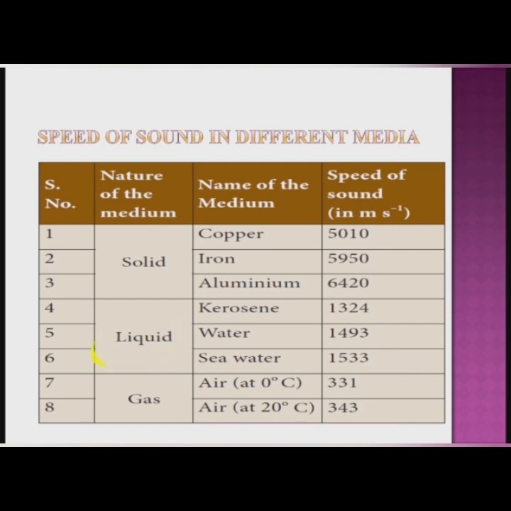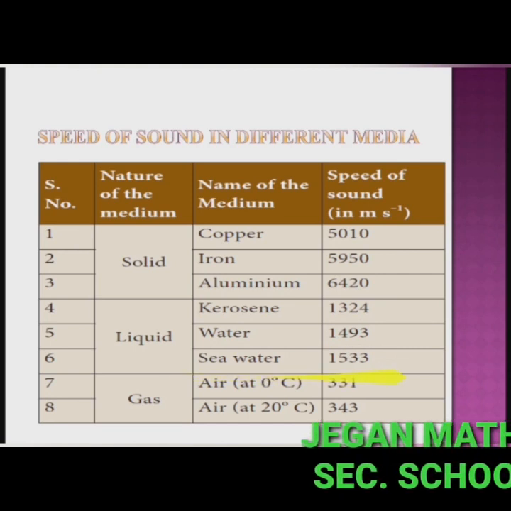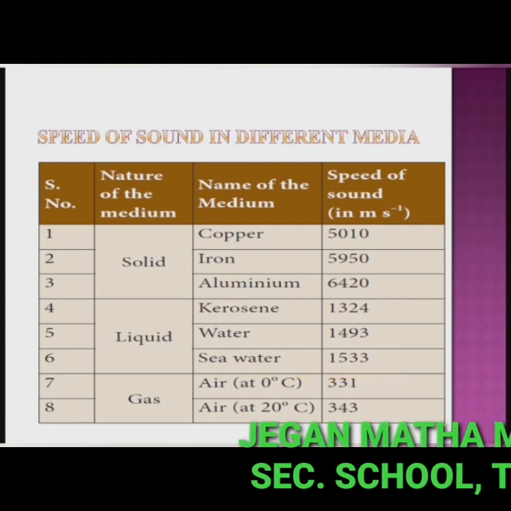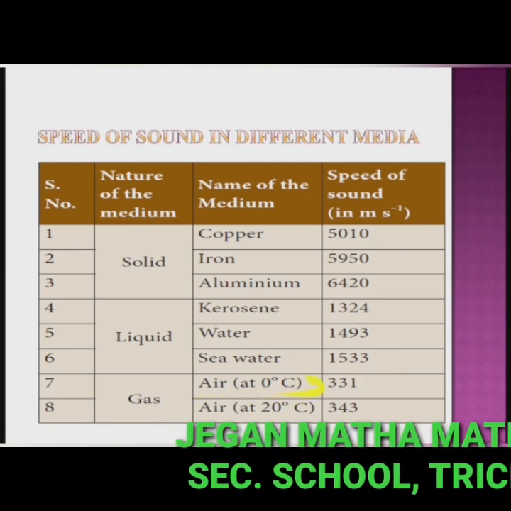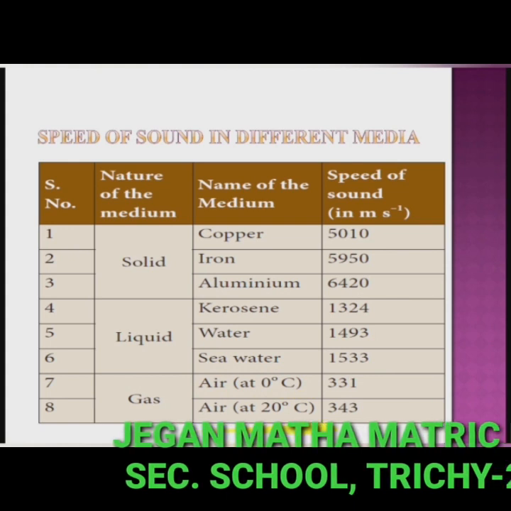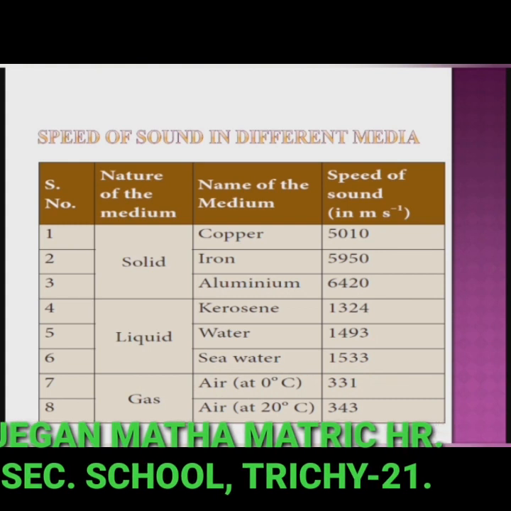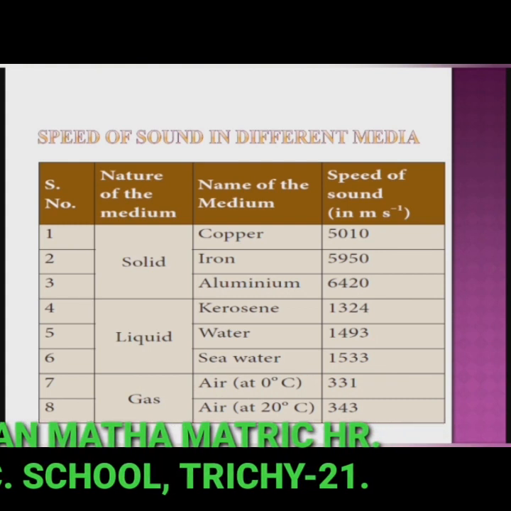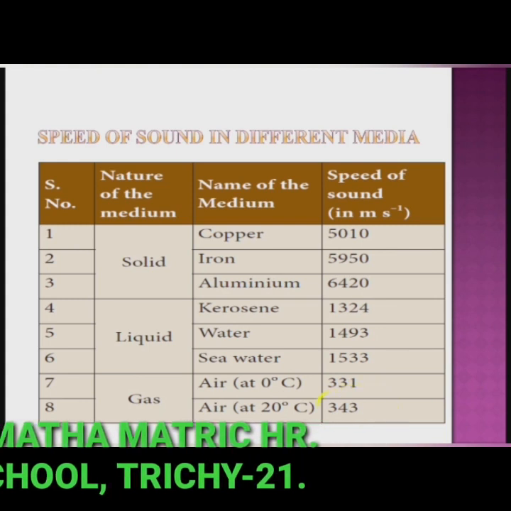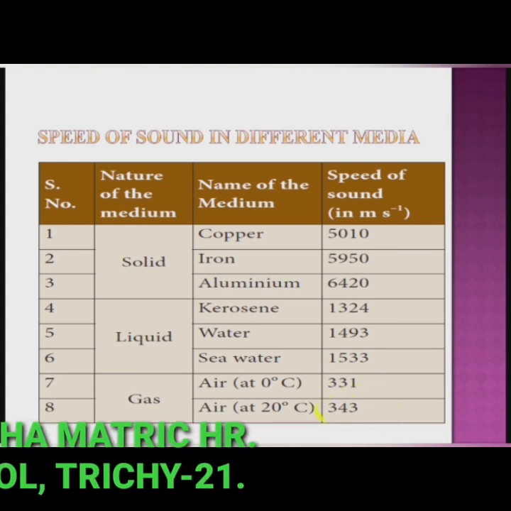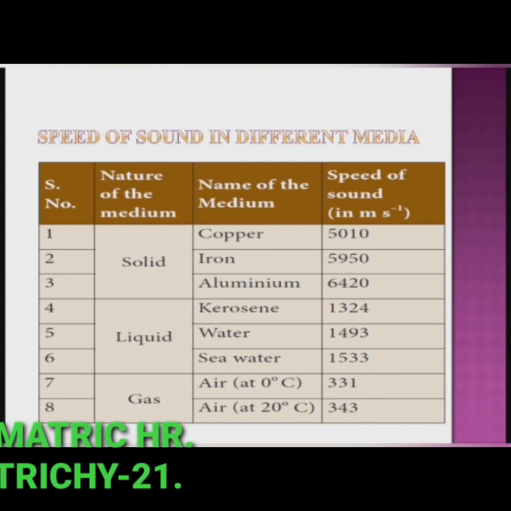Then in liquids like kerosene, water, and seawater: in kerosene, 1324 meter per second; in water, 1493 meter per second; in seawater, 1533 meter per second. Then in gas medium, air at 0 degree Celsius and air at 20 degree Celsius. At 0 degree Celsius, the speed of sound in air is 331 meter per second. At 20 degree Celsius, the speed of sound increases to 343 meter per second.